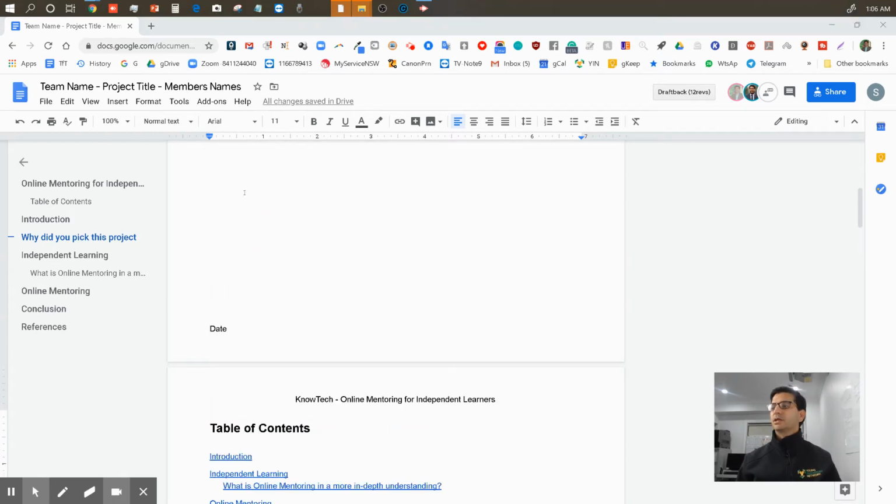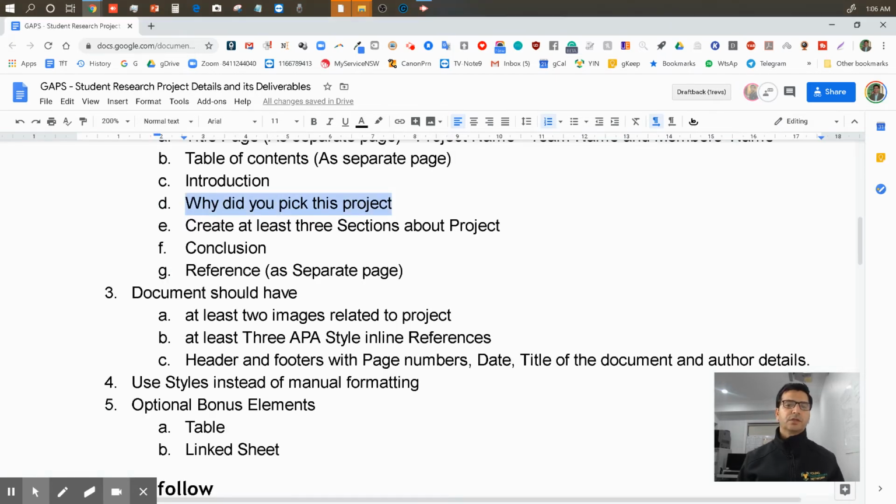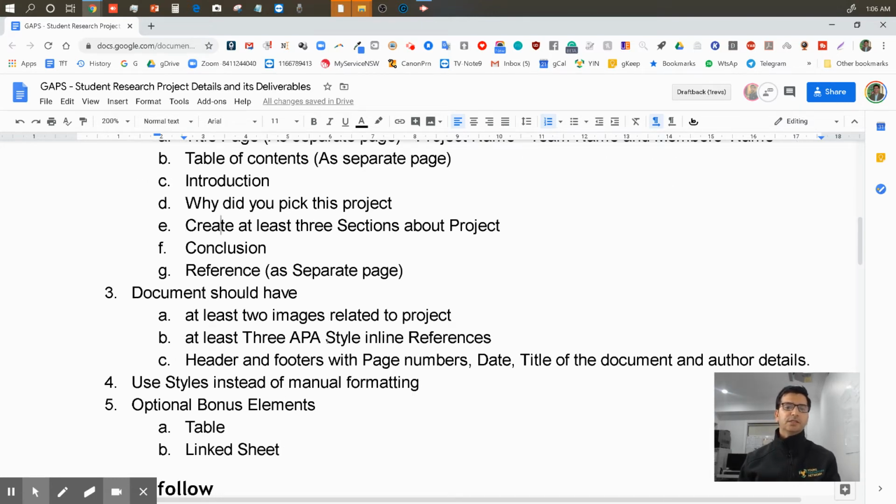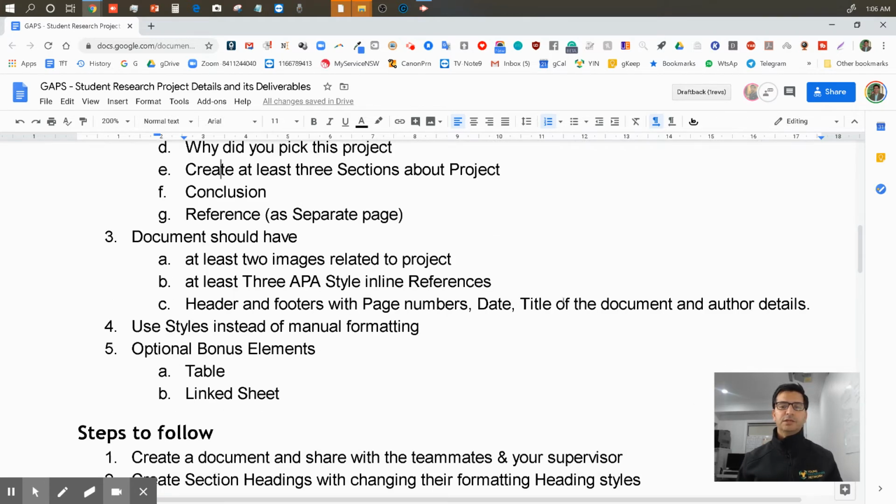What else was in that document? Create at least a section about the project. We did that. References. We did that. Actually, we should tick it so we know exactly: table of contents, title page, done. At least 2 images, done. At least 3 EPA, done. Header, footer, page number, date. Oh, see, date. We need a date. Author detail. We need to put our details there as well.